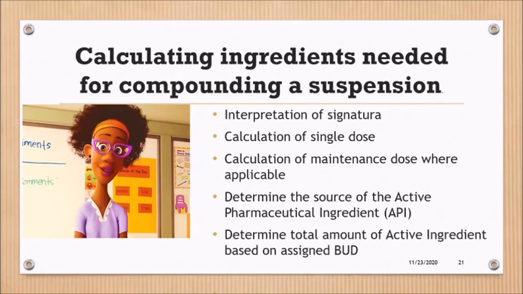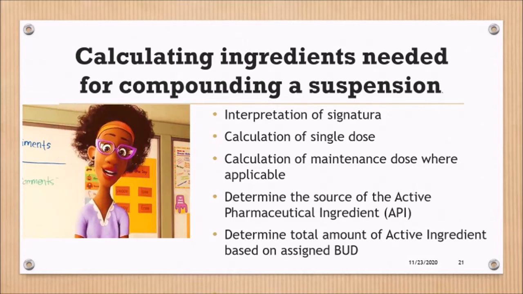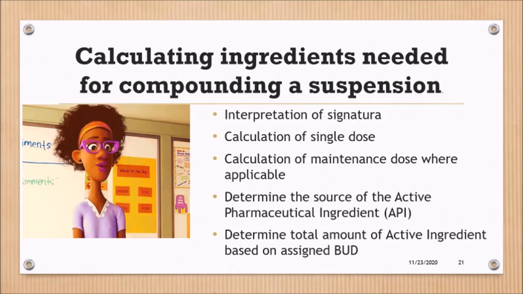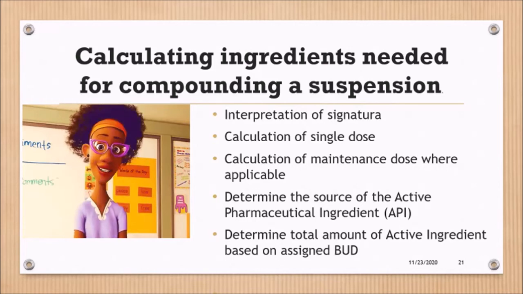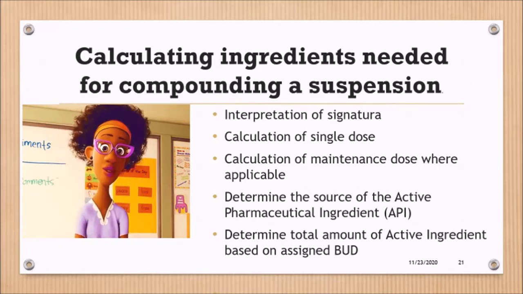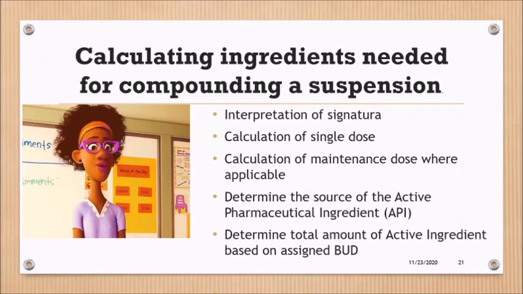If you are not correctly calculating the dose for the patient or the total dose for the regimen, then no matter how well you calculate the suspending agent, the preservative, the vehicle, and everything else, if the signature is wrong, everything is wrong. So you have to ensure that your interpretation of the signature is correct.